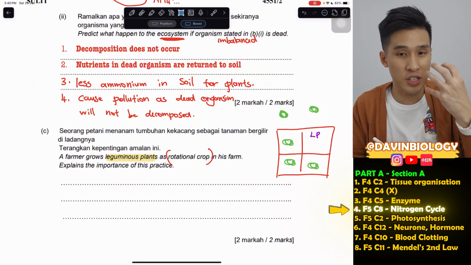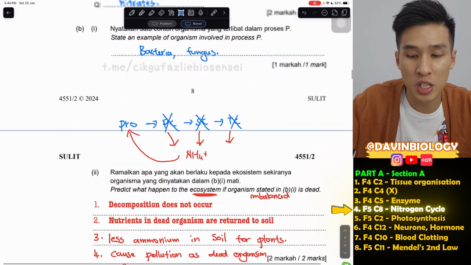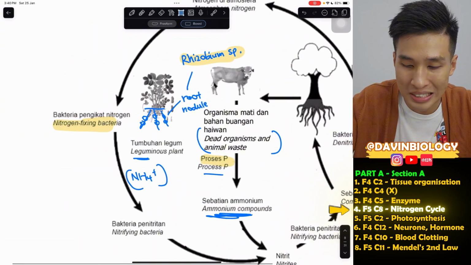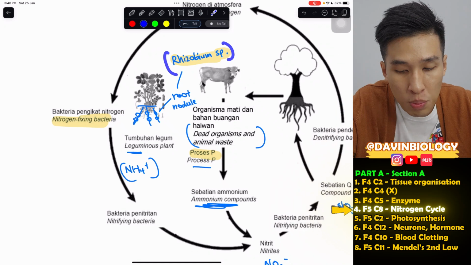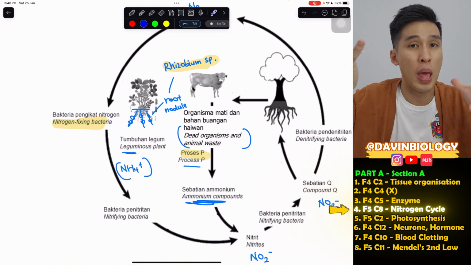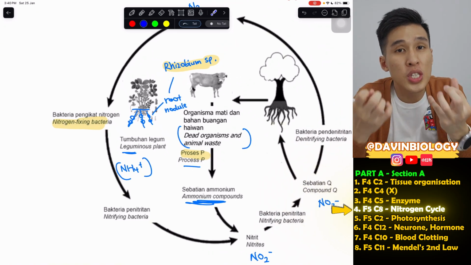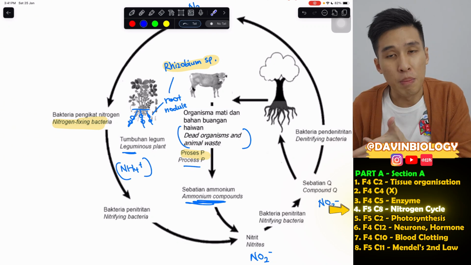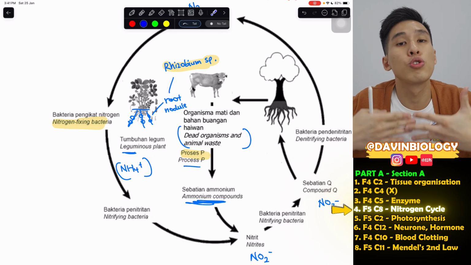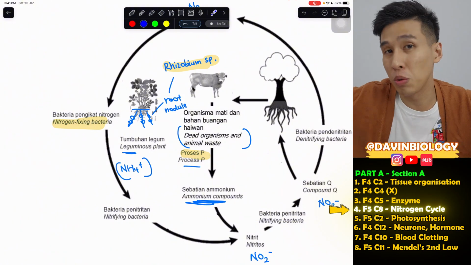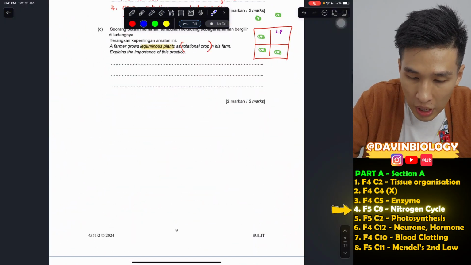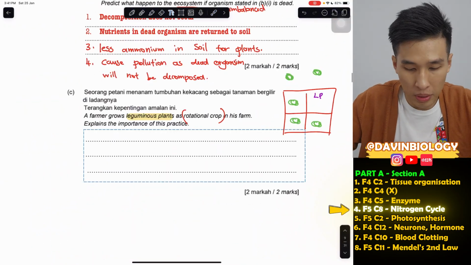Okay, so why do you want to do that? It's because we mentioned leguminous plants have root nodules inside with rhizobium. This rhizobium can convert nitrogen gas into ammonium. So this will help to increase the ammonium content in the soil, make it more fertile, more nutritious for crops that you want to grow later. So this is what we can say. Talk about the root nodules, talk about the rhizobium.